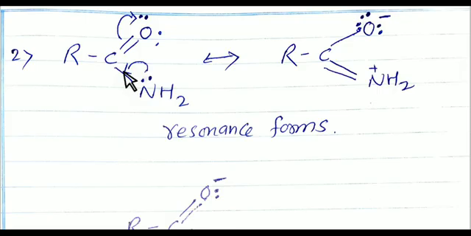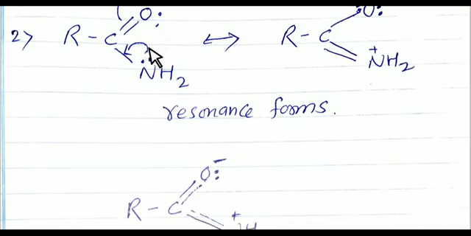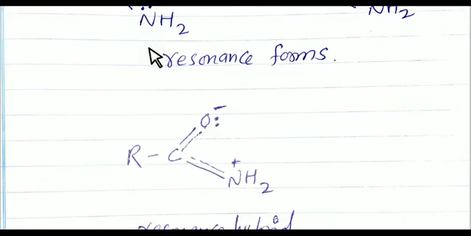This lone pair shifts here, so this single bond changes into a double bond, and this double bond changes into a single bond. This second type shows the shifting of a lone pair of electrons towards a pi bond.